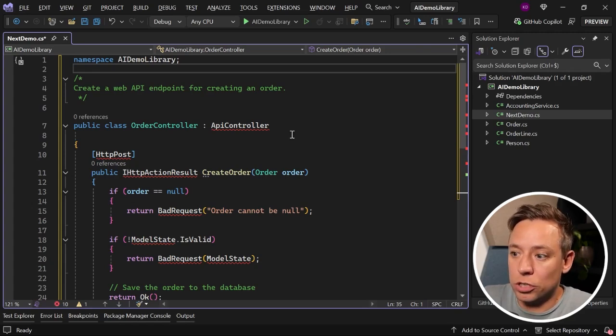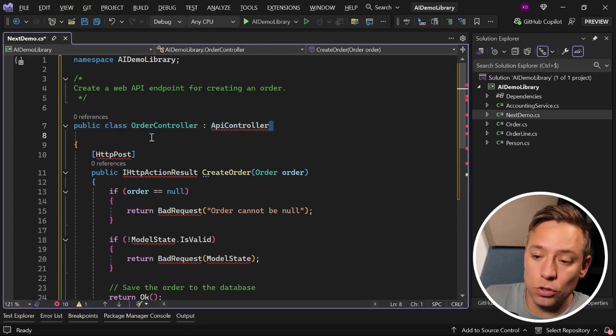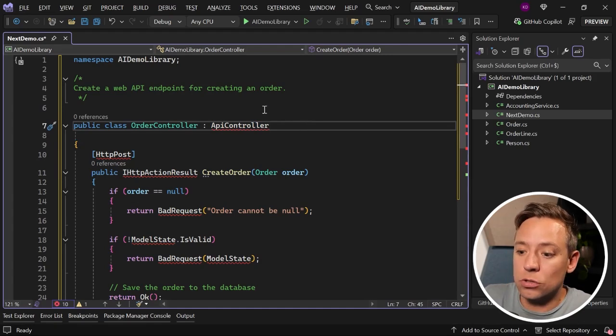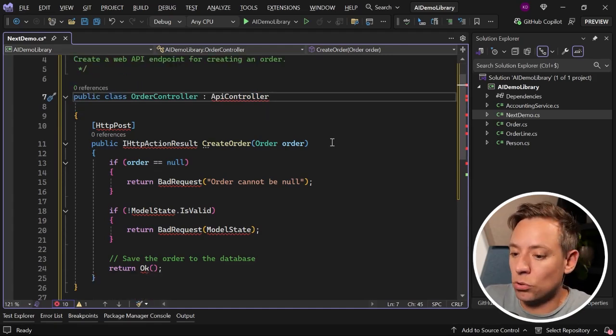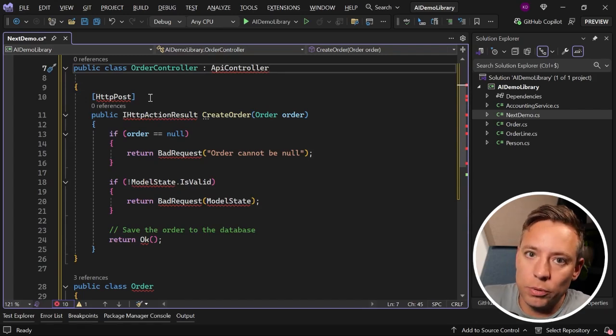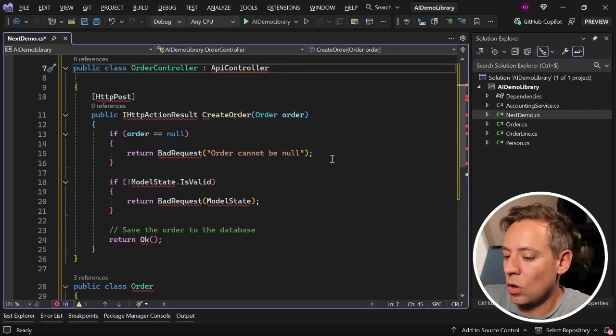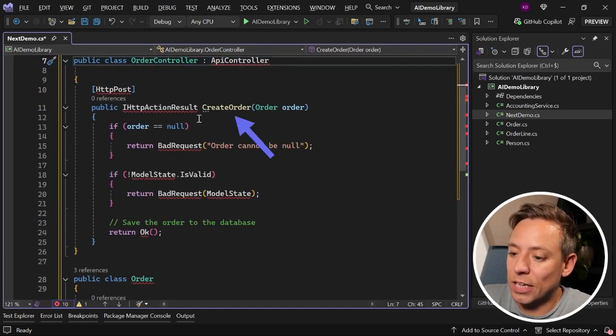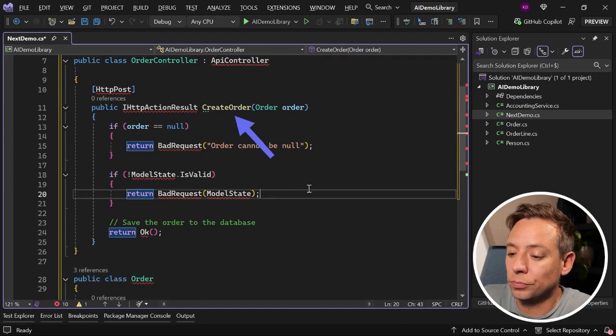The first code suggestion was to create an order controller class. If I accept that, what happens is that the second suggestion already takes this first part into account and then knows that in something that derives from API controller, the HTTP post attribute must be used to link post requests to a specific action on a controller. The third suggestion then creates the order class the second suggestion refers to.